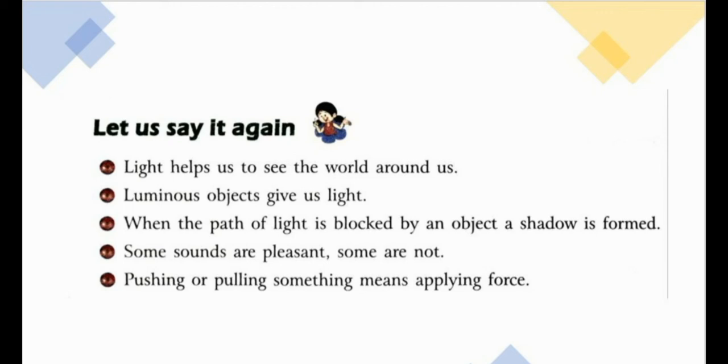And what are the objects which do not give light? Those objects are called non-luminous objects. Everything around you which does not give light is a non-luminous object. And how is shadow formed? Shadow is formed when the path of light is blocked by an object. So the shadow is formed.